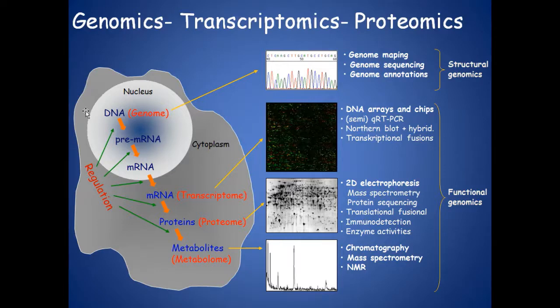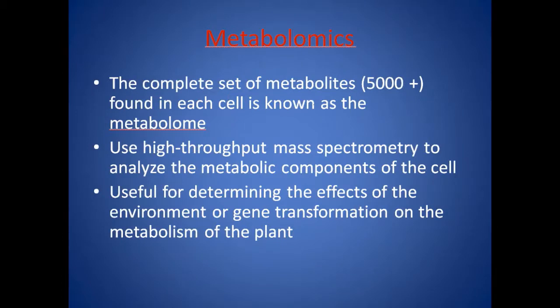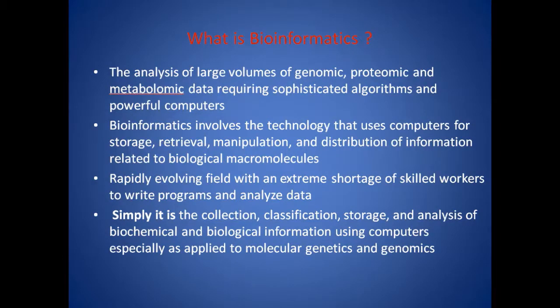Now, this whole thing seems to be highly complicated, giving us lots of data. Every gene when you sequence, you get lots of information. Every mRNA when you study, you get lots of information. In the same way, every protein gives us lots of information, and the metabolites also give us lots of information. To store all this information is not quite easy. And you also have metabolomics, as we have mentioned, the study of metabolites.